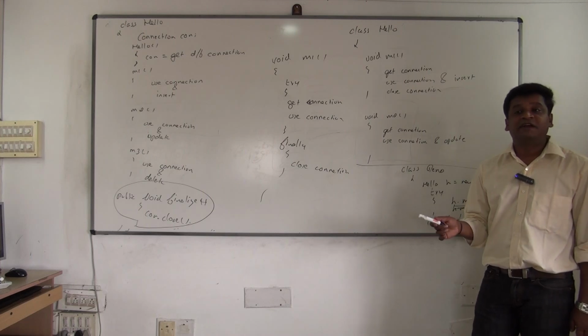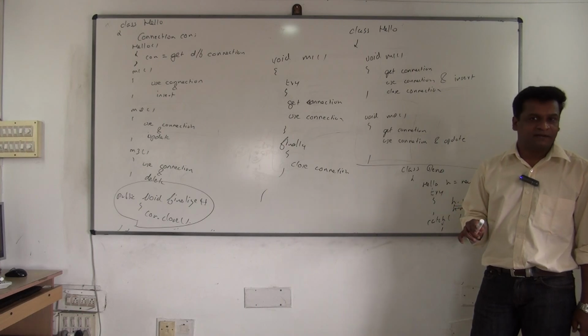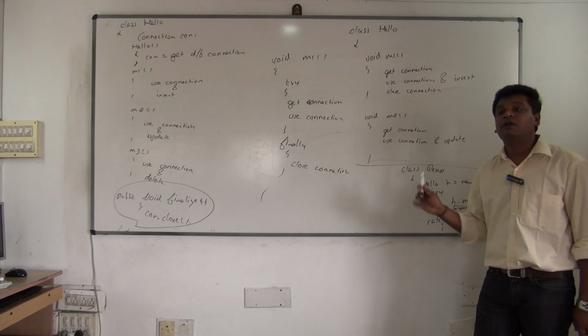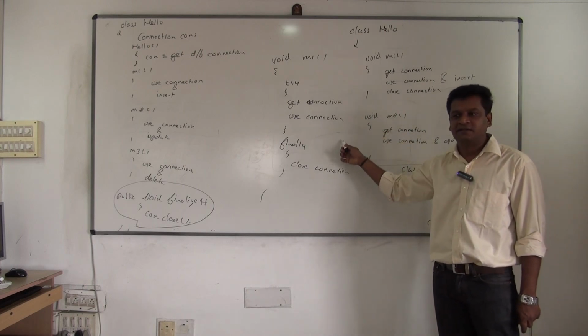That too when the object is getting destroyed. And who will call finalize? The garbage collector. The garbage collector calls finalize before destroying the dereferenced object. Who will call finally? In fact, we call. When we call the method, finally gets executed.